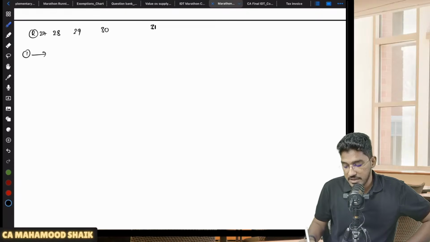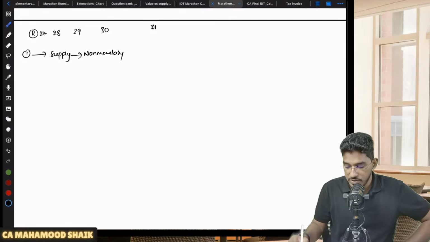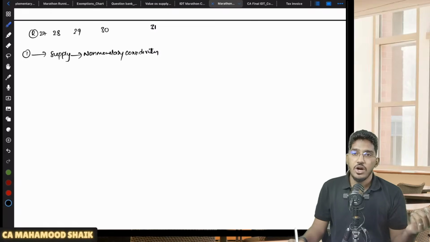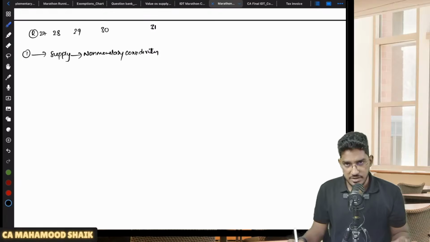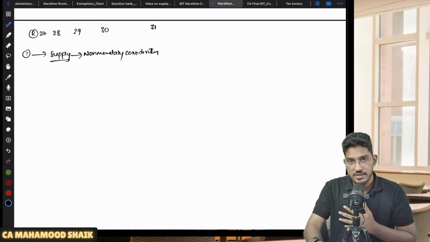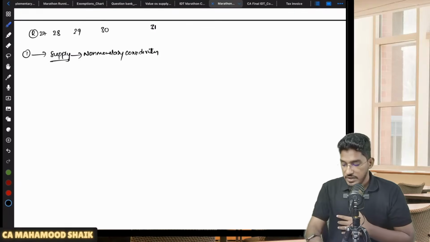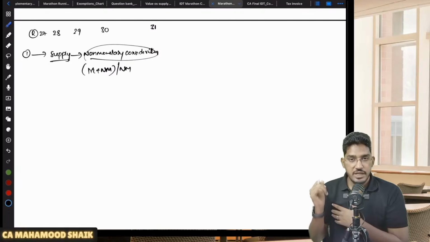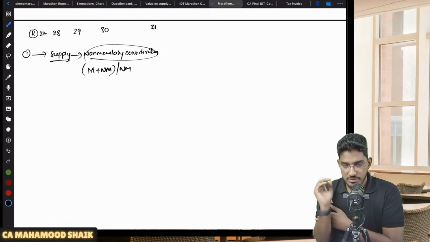So first case, let us say, for example, you are making some supply where some non-monetary consideration is involved. You are making some supply with unrelated persons only, but there is some non-monetary consideration. You are getting a monetary consideration, along with that some non-monetary consideration is also there, or you are receiving completely non-monetary consideration. When I say non-monetary consideration, it could be monetary plus non-monetary, or it could be completely non-monetary consideration. So definitely section 15 subsection 1, 15 subsection 2, 15 subsection 3 will not become applicable.